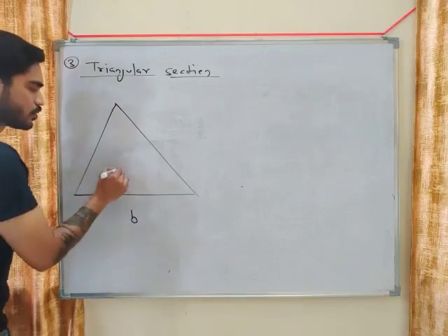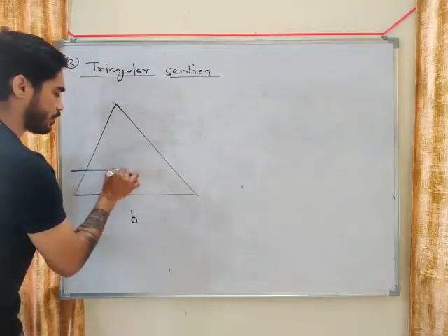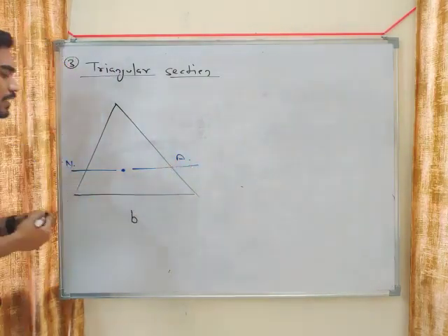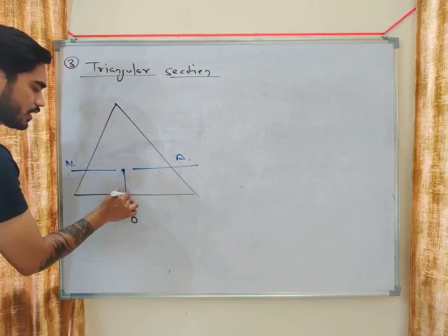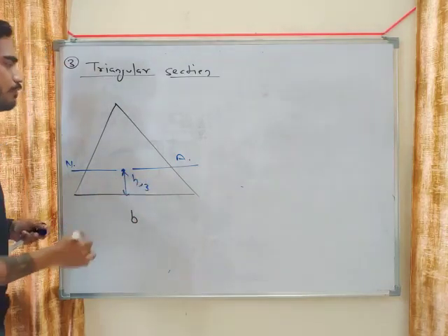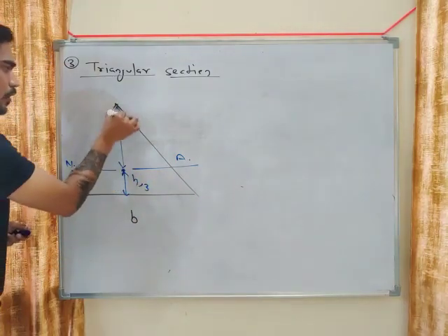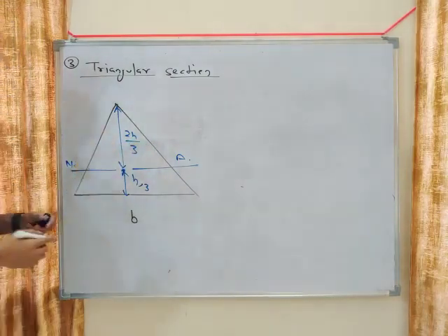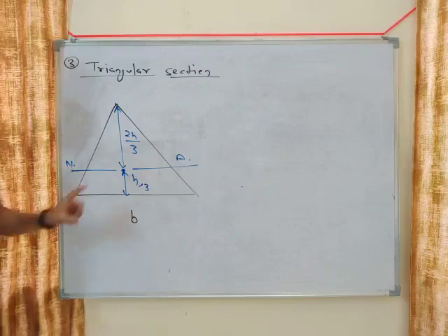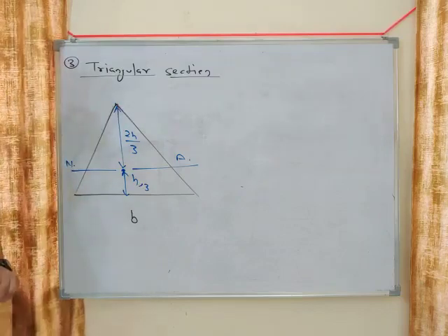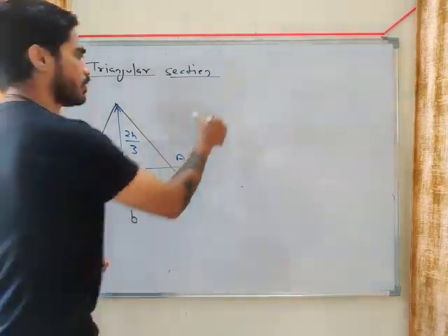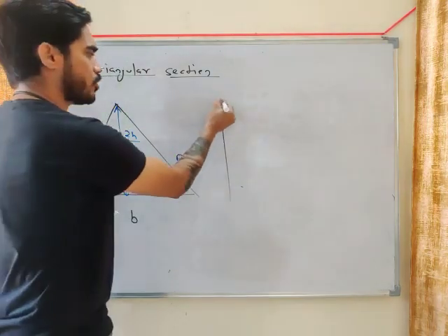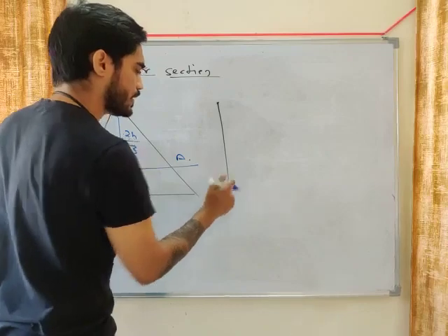Now in this case, neutral axis is not at the center because the centroid of triangle is not at the center. Neutral axis will be at h by 3 from base and 2h by 3 from top. At top and bottom, tau will be 0, my friend.